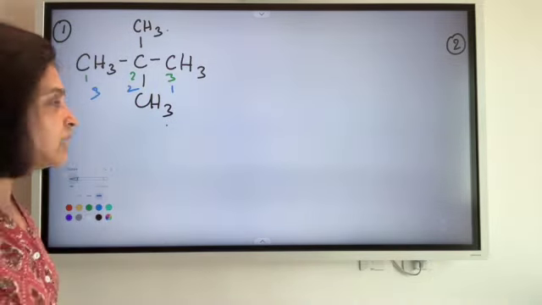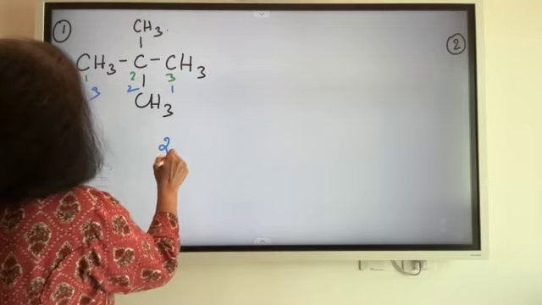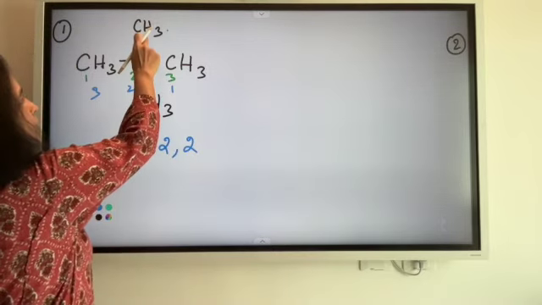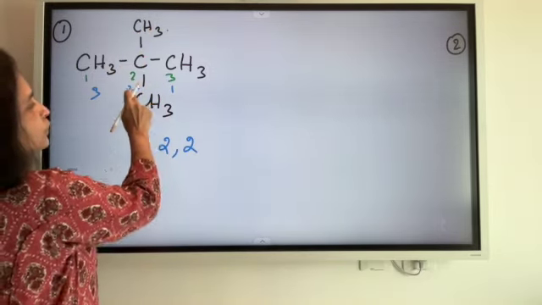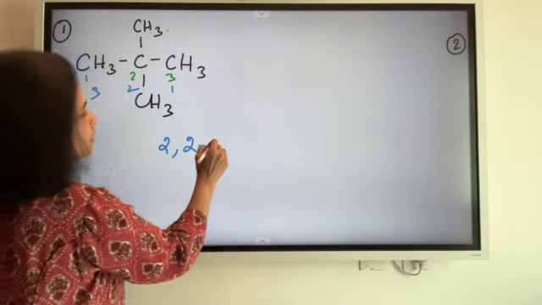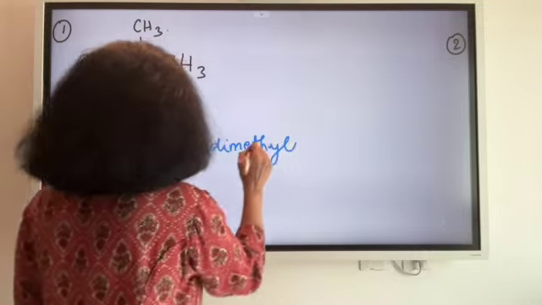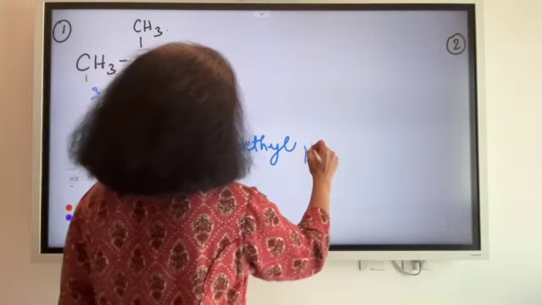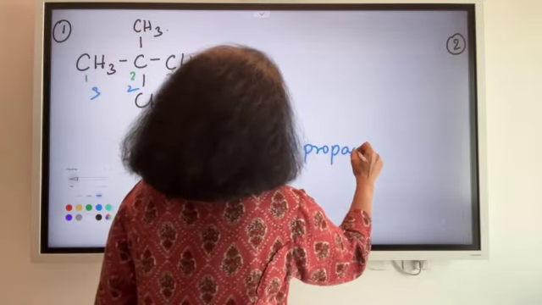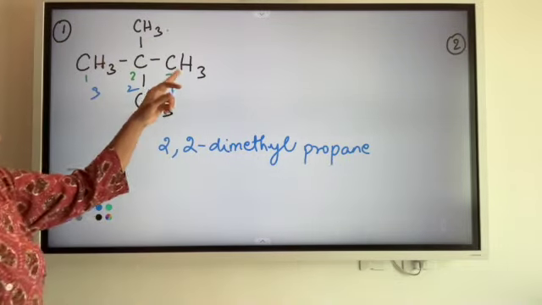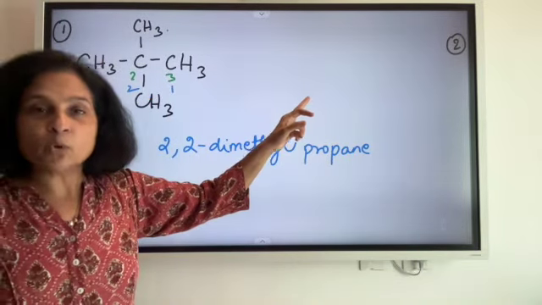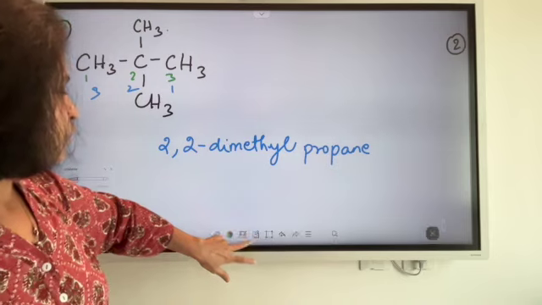So how do I name my compound here? 2, 2. So 2 for one methyl and the other 2 for the second methyl. So 2, 2 dimethyl. And it is a propane. Why is it a propane? Because 3 carbons and you only have single bonds here. So let us move on to the next one.